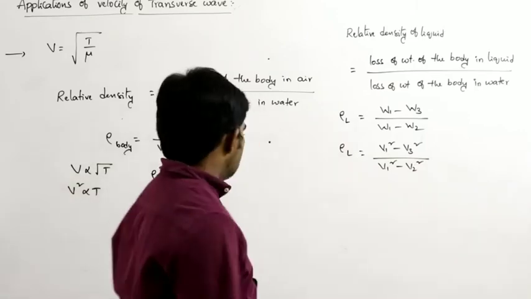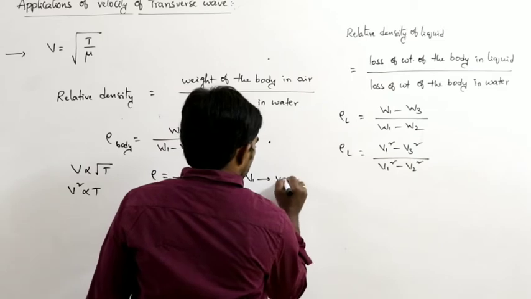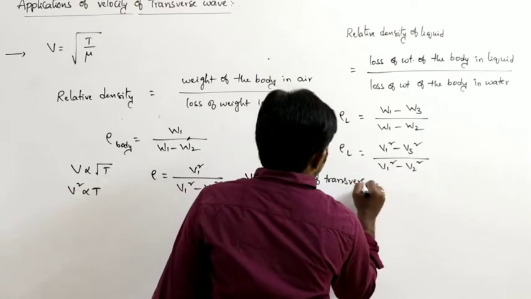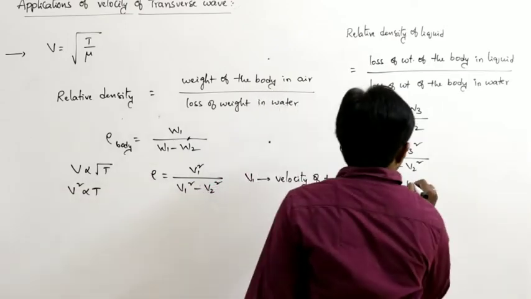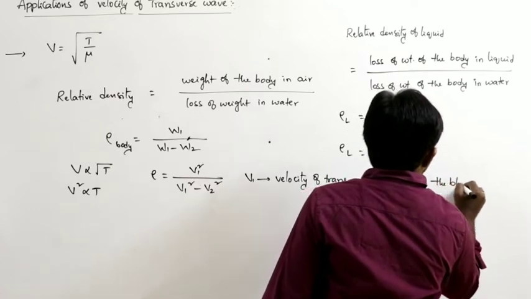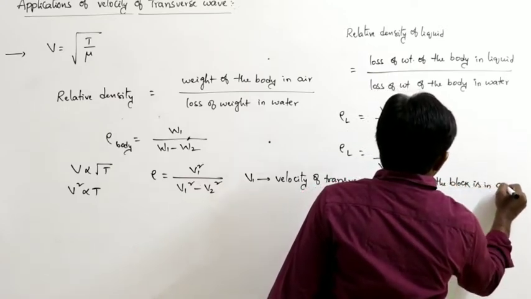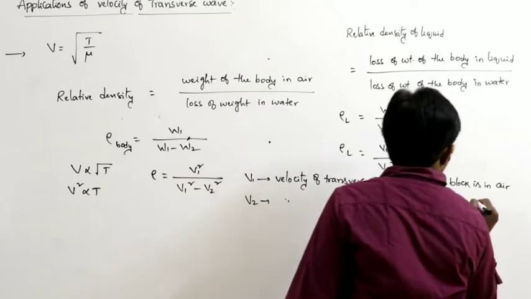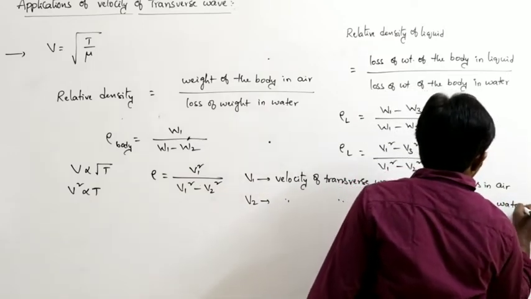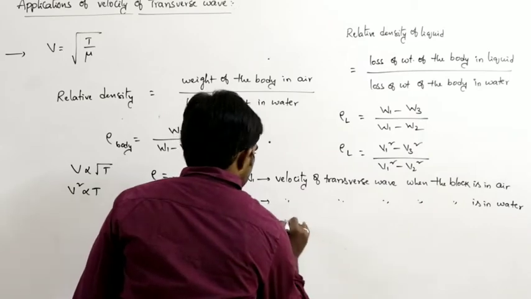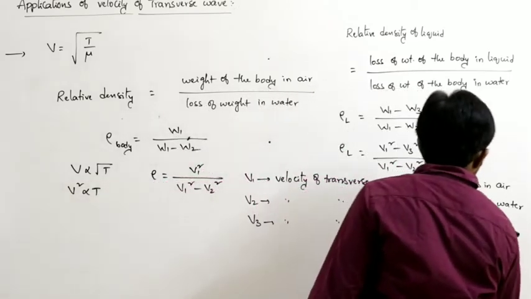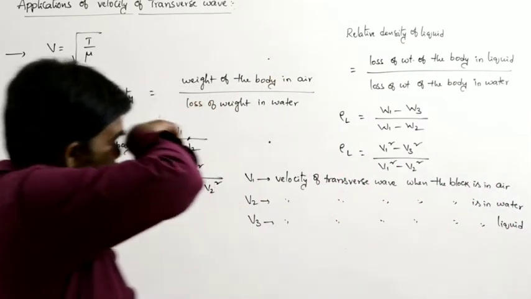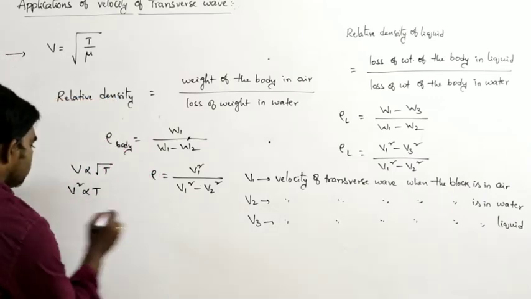So here V1 is velocity of the transverse wave when the block is in air, and V2 is velocity of the transverse wave when the block is in water, and V3 is velocity of the transverse wave when the block is in liquid other than water. So these are the velocities. And what is W1 here?